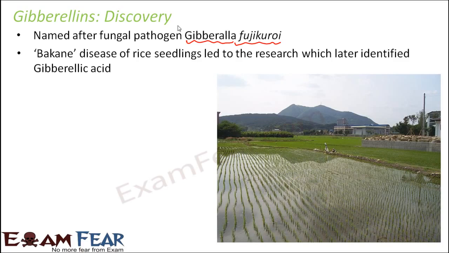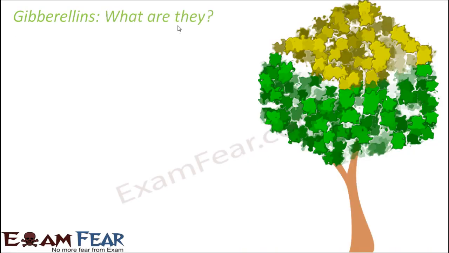This plant hormone was first isolated in 1935 from these fungal strains. From the strains of the fungal pathogen Gibberella fujikuroi, gibberellin was isolated for the first time, and that is why it was named gibberellin. So with this you can understand what the effect of gibberellin will be. Wherever gibberellin is there, it will cause growth, right?